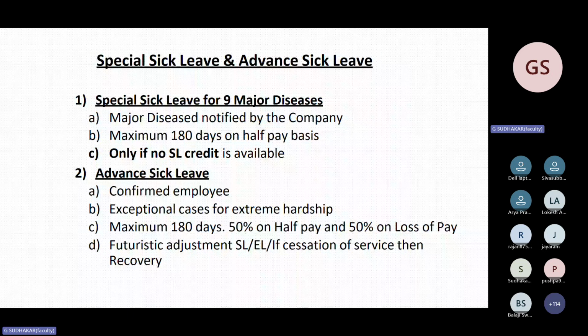Miscarriage is also applicable for between 12 to 26 weeks. Can be clubbed with EL, quarantine, loss of pay, but not with CL.